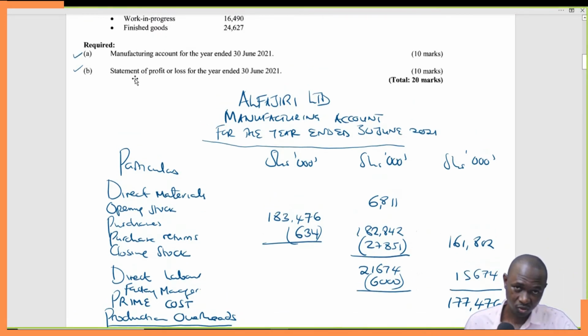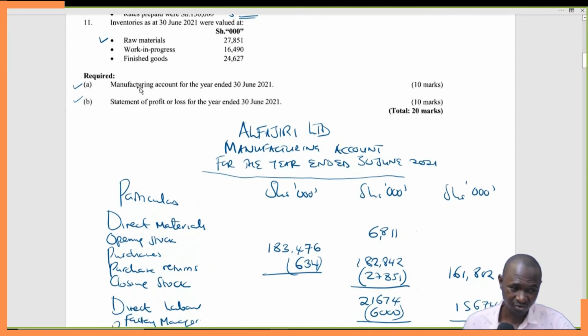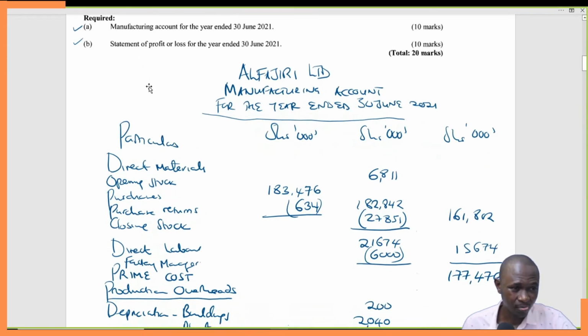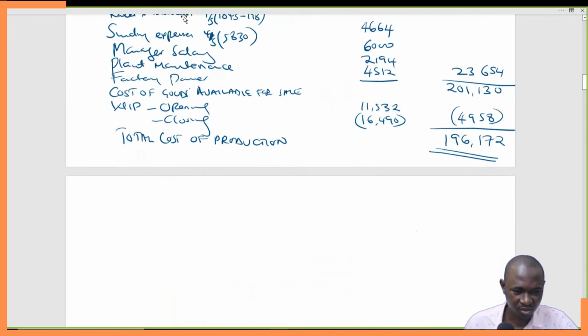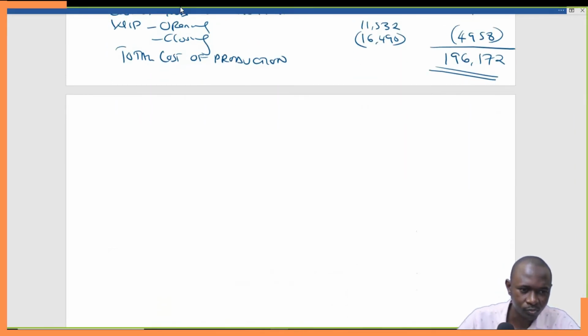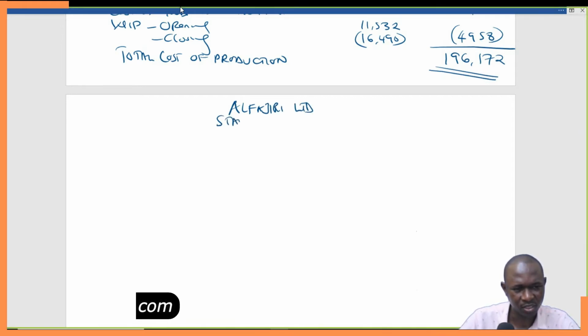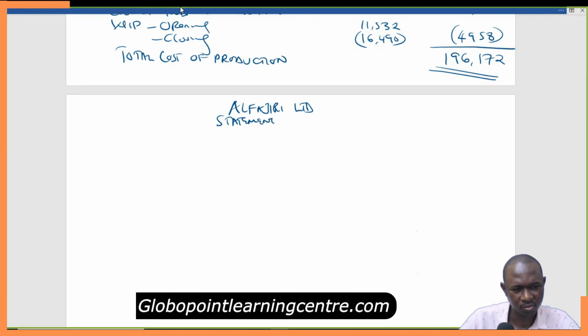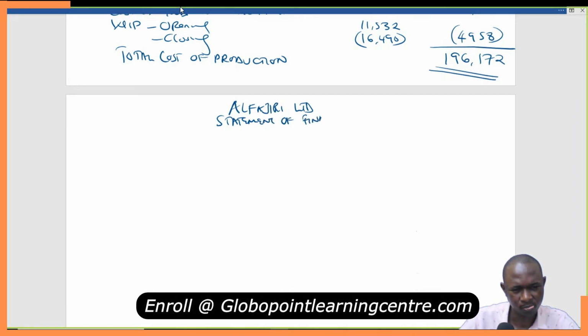So it's good this question doesn't want appropriation, doesn't want financial statement. So let's go to the second part. Alfajiri Limited. Statement of financial position. And this is for the year ended